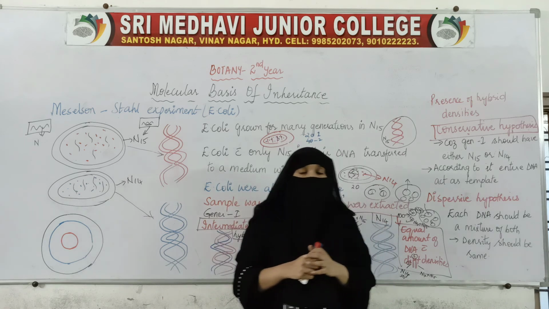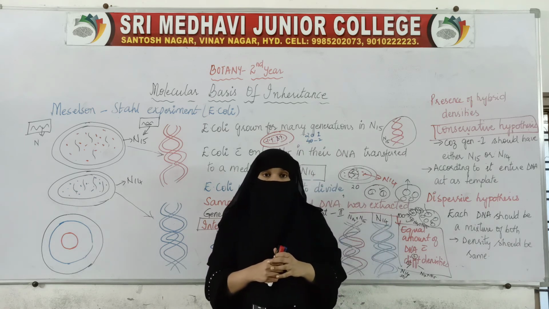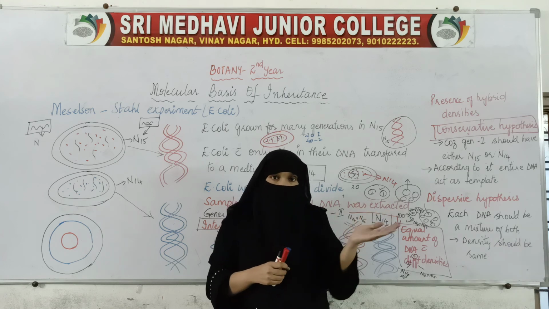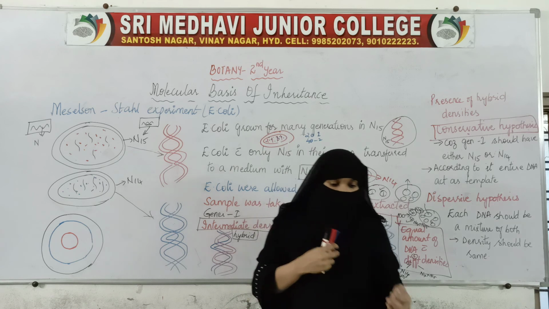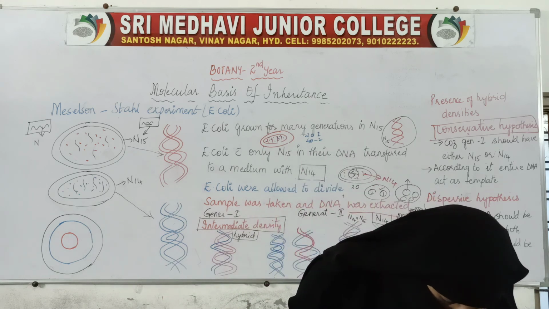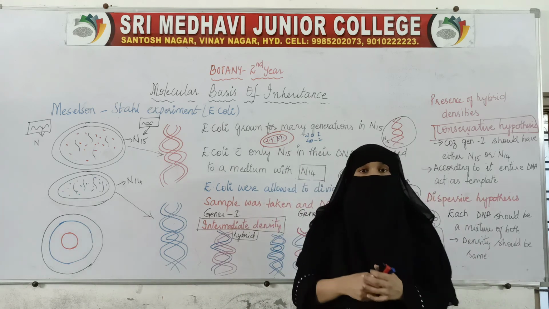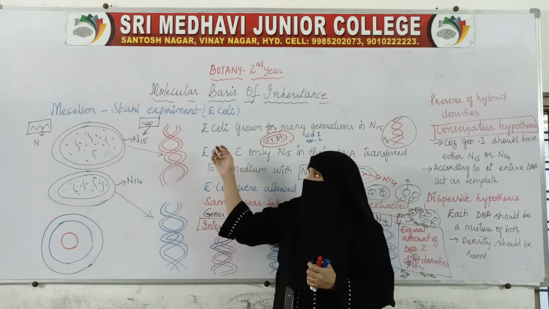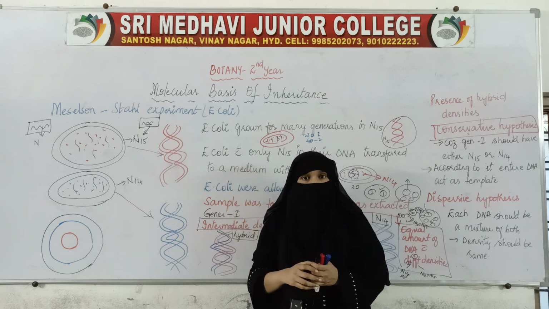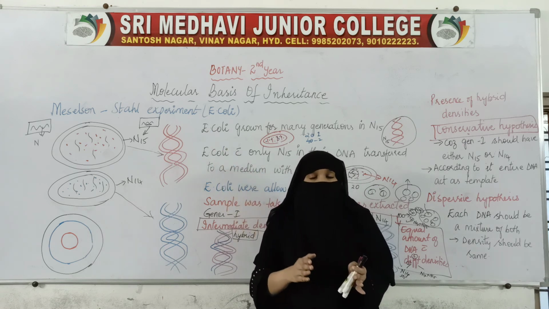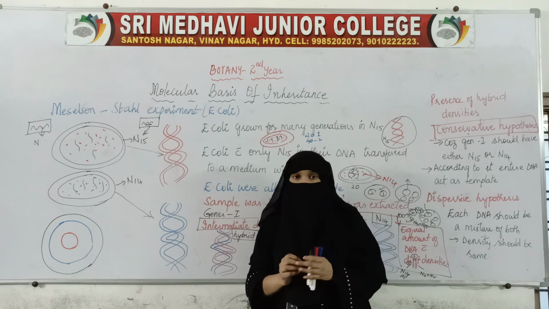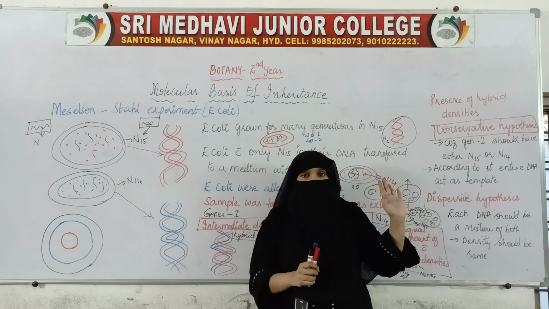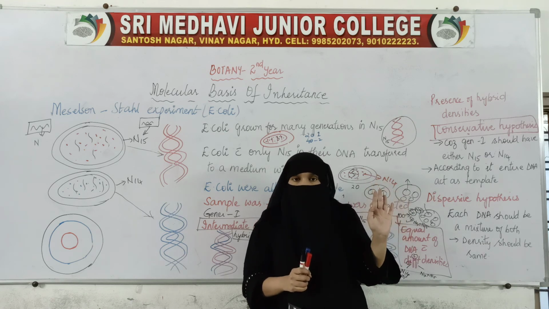In semi-conservative replication, half is from the parent strand and half from the complementary strand. So with this experiment, Meselson and Stahl proved that the replication of DNA is semi-conservative, not conservative or dispersive.